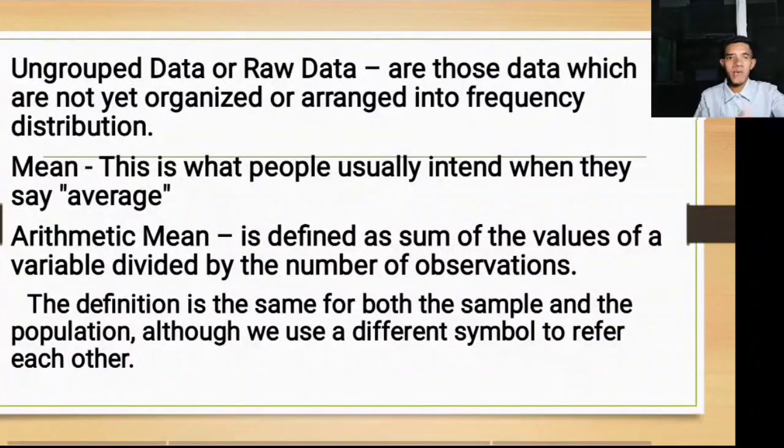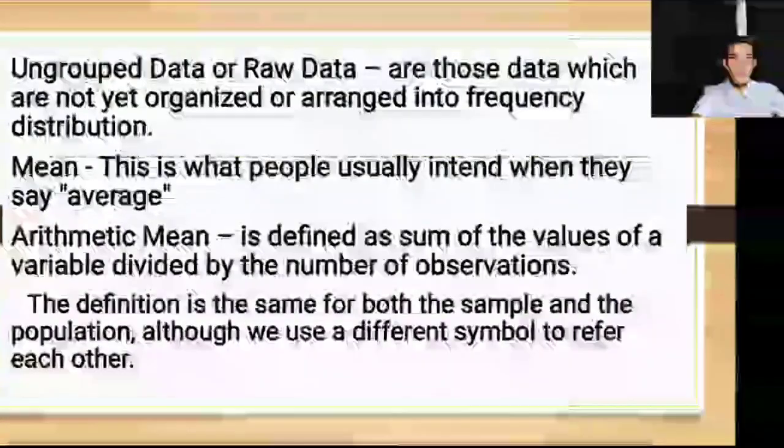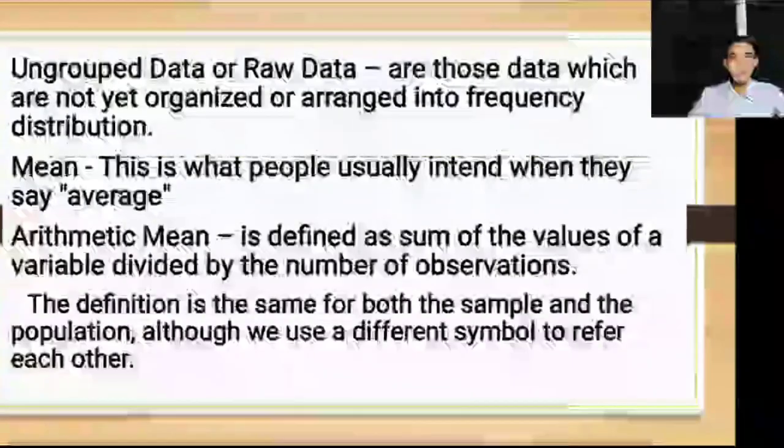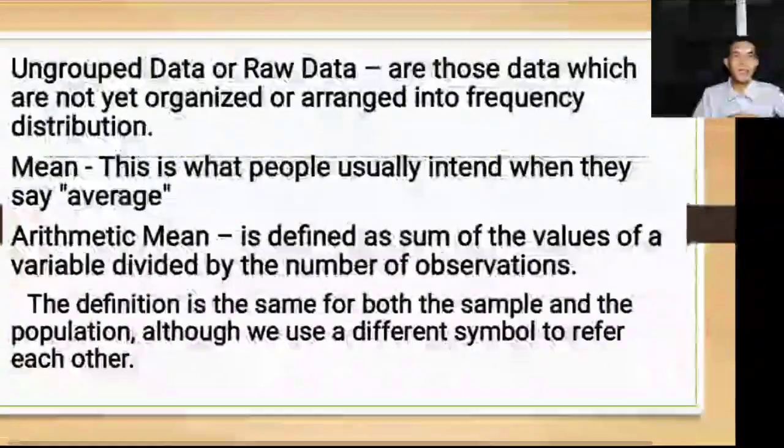So we have what you call ungrouped data or raw data, those data that are not yet organized in a frequency distribution table. So these are just raw scores, yung mga scores na hindi pa na-organize sa isang table. So we have what we call mean. The focus of the measures of central tendency is the mean, median, and mode. But for now, we are just focusing on the ungrouped data.